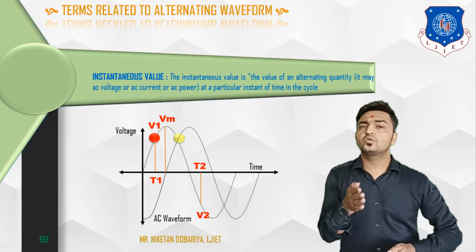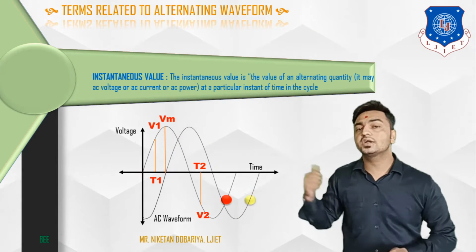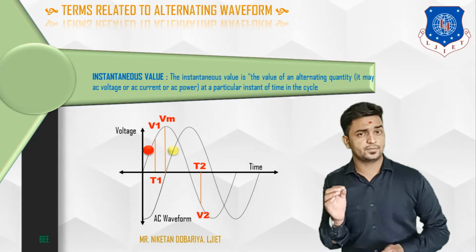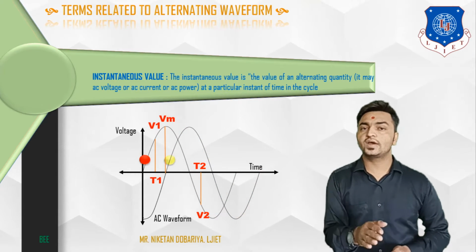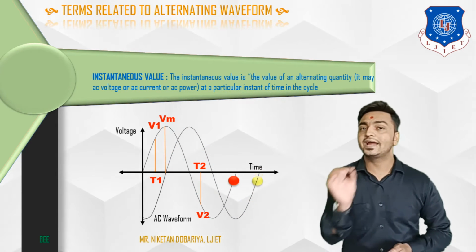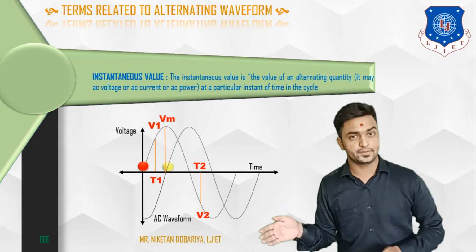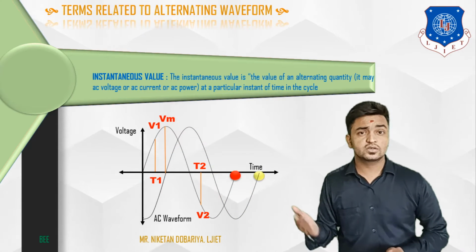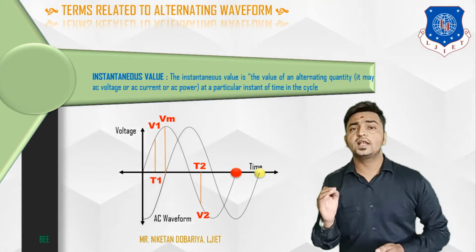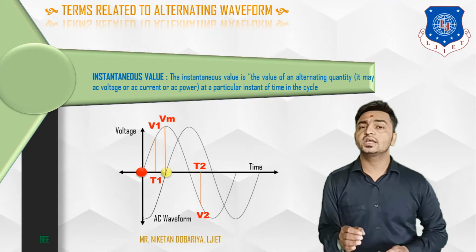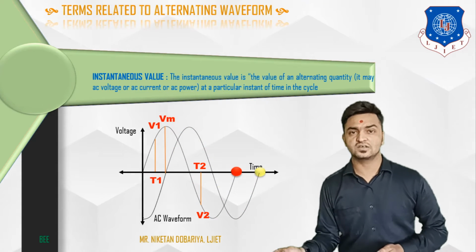So the value of a particular waveform at a particular time defines the instantaneous value of that waveform at that time. Again, what is instantaneous value? That is the value of an alternating quantity at a particular instant.